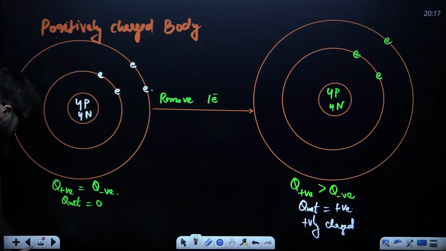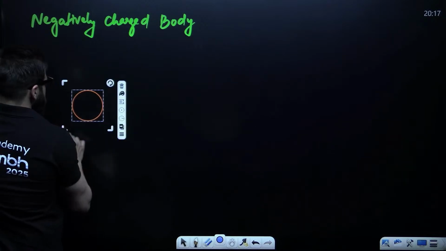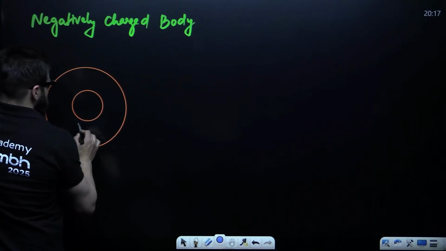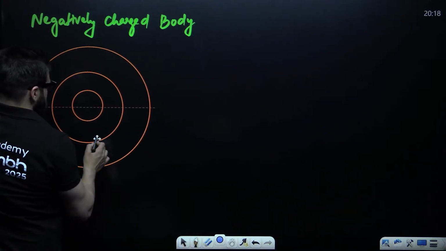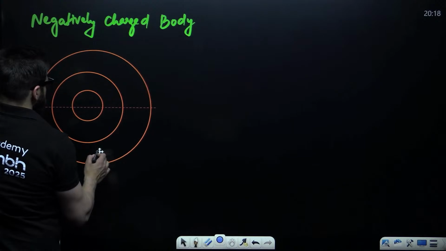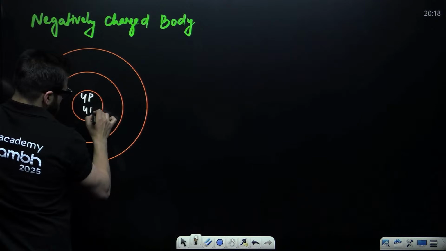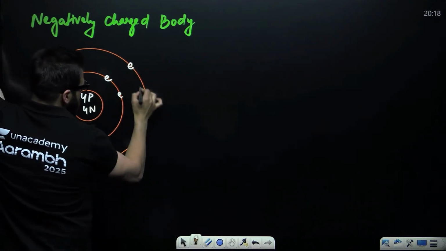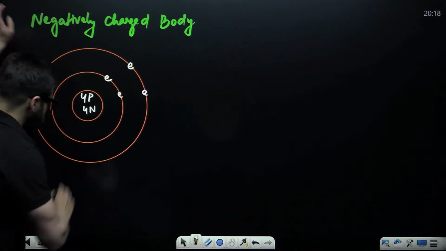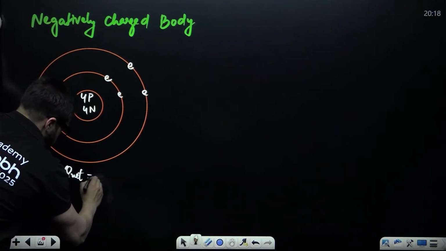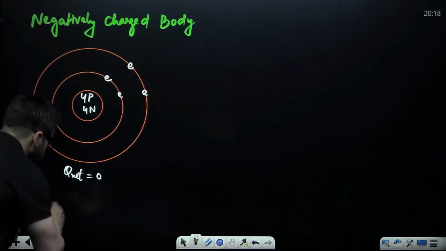Now, my dear friends, take a look. When it comes to the negatively charged body, let's suppose I make the atom once again. This is the nucleus. Around the nucleus, this is the first orbit, and you have the second orbit. In this particular case, you have 4 protons, 4 neutrons, and electrons. Can I say in this particular case net charge is 0? Because the amount of positive charge is equal to the amount of negative charge. And this is neutral.